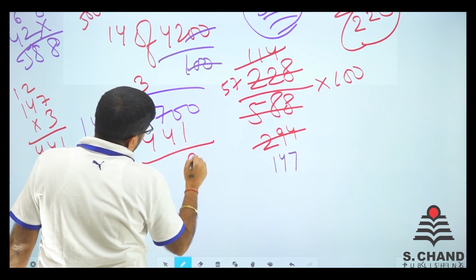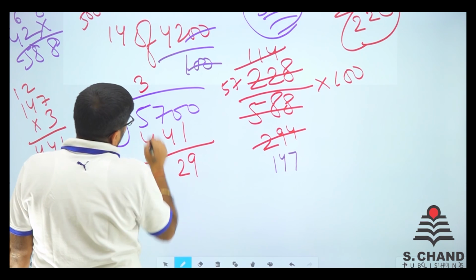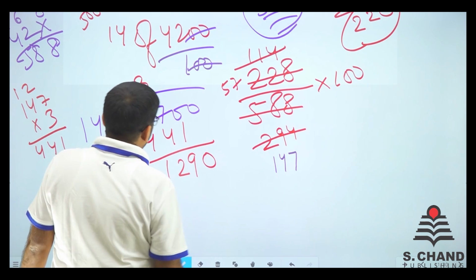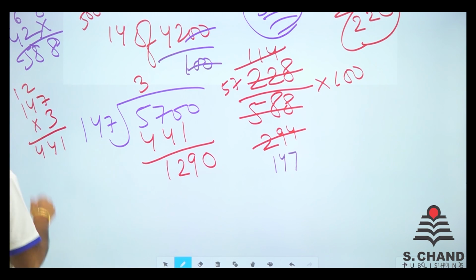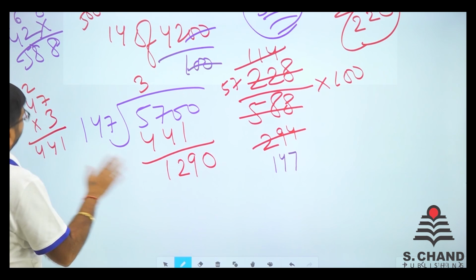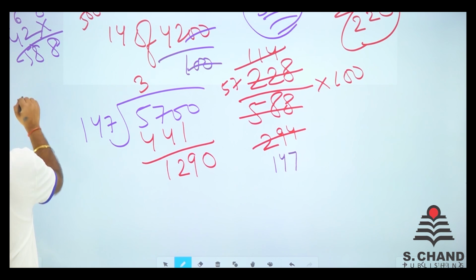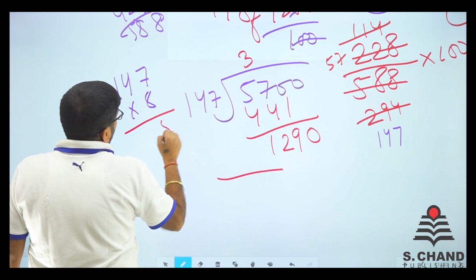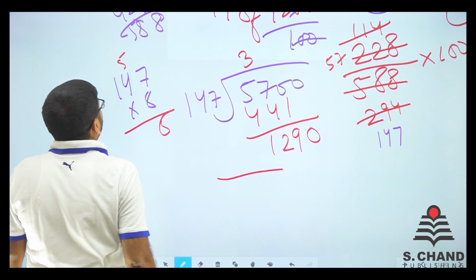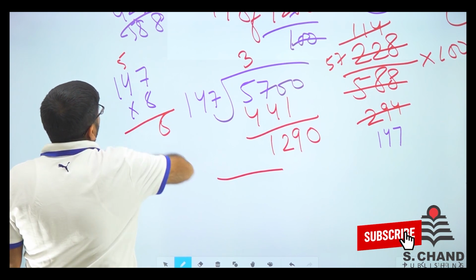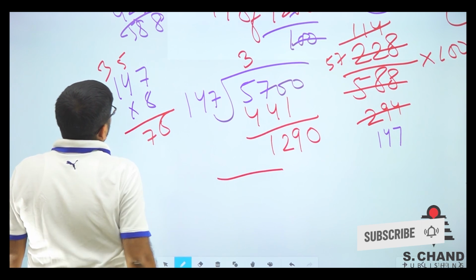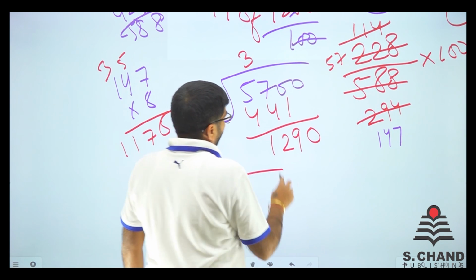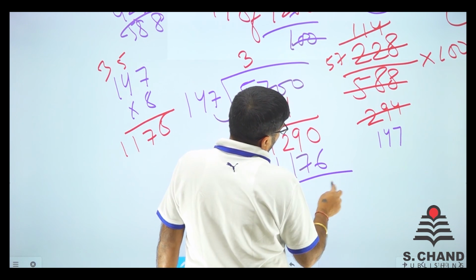So 10 minus 1 is 9. 6 minus 4 is 2 and 5 minus 4 is 1. So we got 129 here and put a 0 there. So if we take it around 150, it will be almost 8 times. Let's try. So 147 into 8. 8 into 7, 56, carry 5. 8 4s are 32. 32 and 5, 37. 3. So 8 1 is 8, 8 and 3, 11. So 1176.